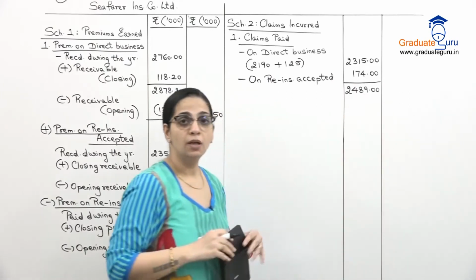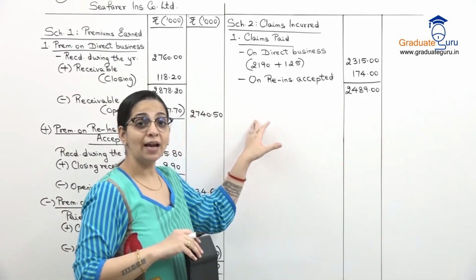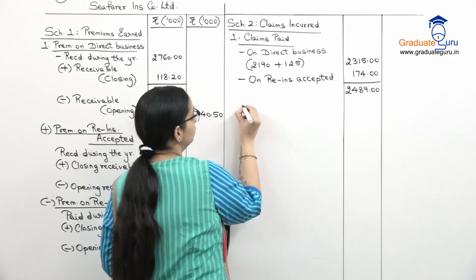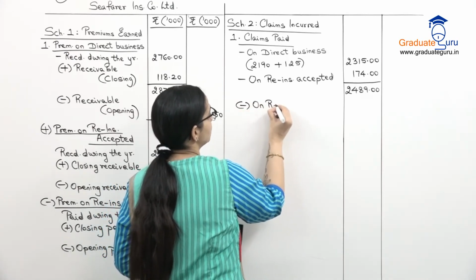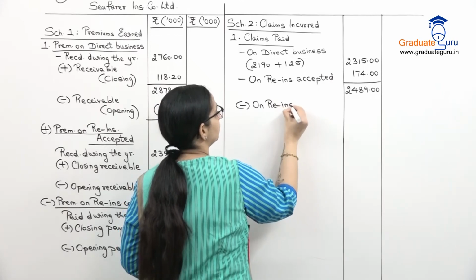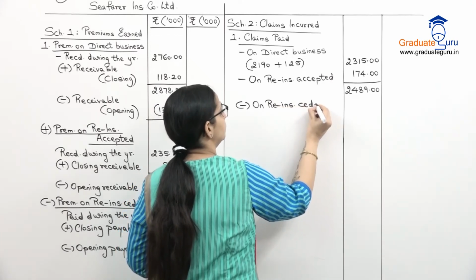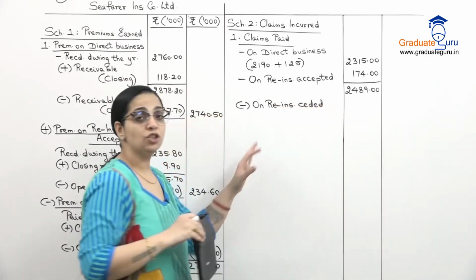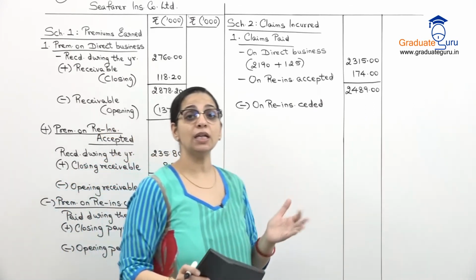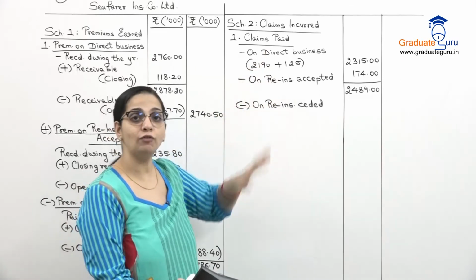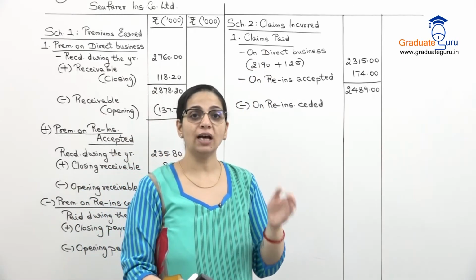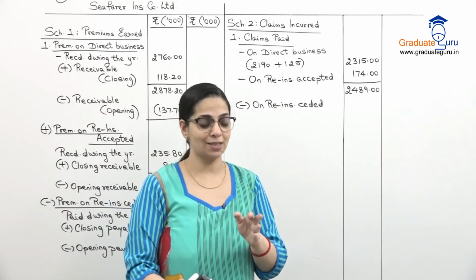2489. इसमें we will subtract the claim on reinsurance ceded. So reinsurance ceded पे जो हमें receive हुआ है, that I am going to subtract from the total of what I have paid on direct and reinsurance accepted.